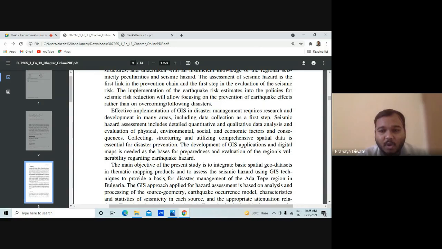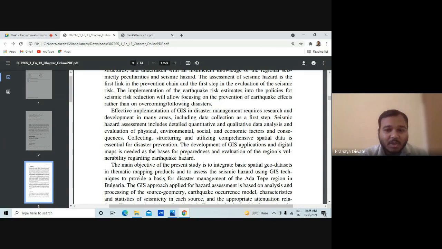The development of GIS applications and digital maps is needed as a base for the preparedness and evaluation of the region's vulnerability regarding earthquake hazard.